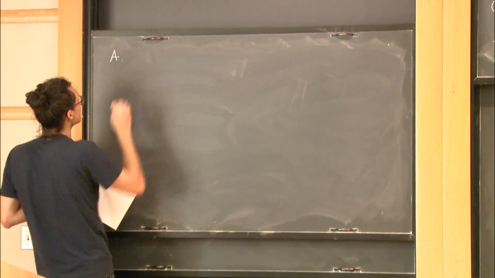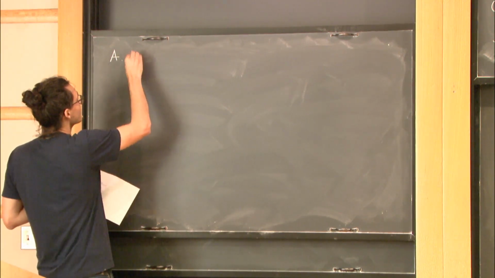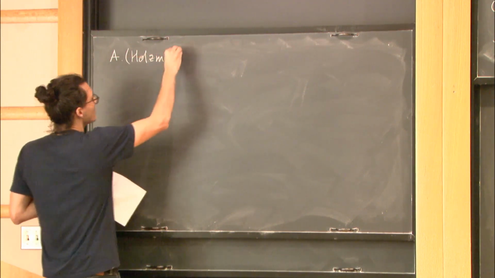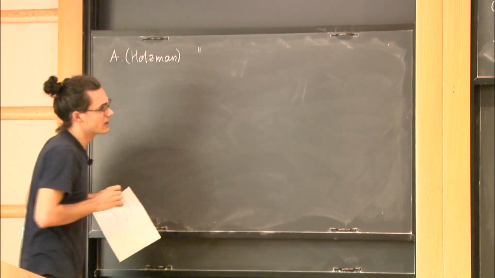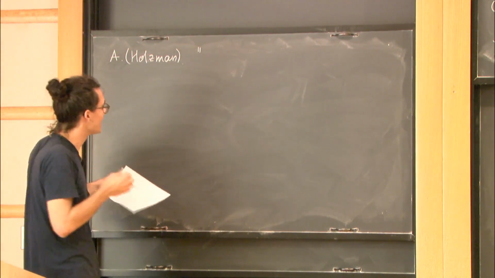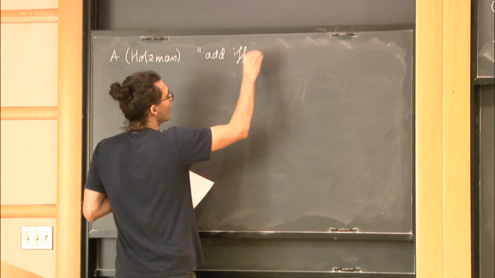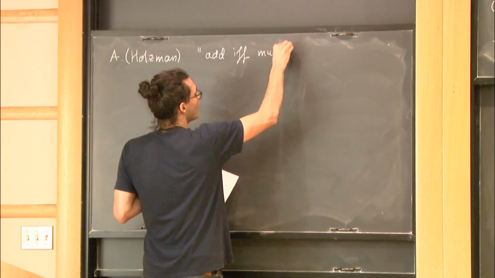The first, which was mentioned to me by Holtzman, is that Shannon capacity is locally additive if and only if multiplicative. So let me explain what I mean by that.